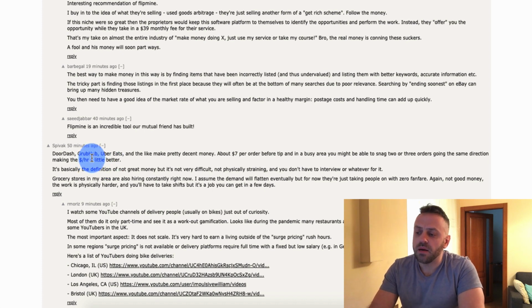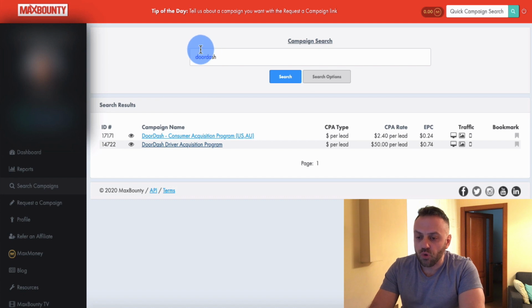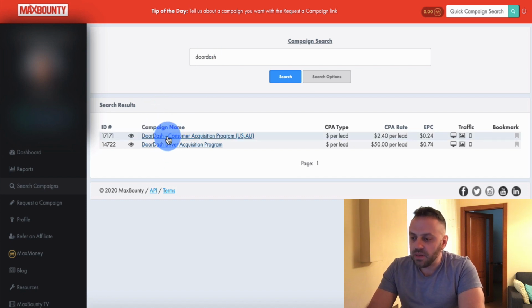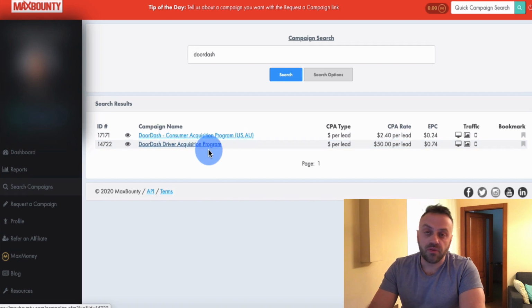This is a make money, but this is not a make money online. This is not make money from home idea. This is actually making money by working, right? And as the case happens to be, I basically searched for DoorDash, and I immediately saw there are 2 offers from DoorDash. There's the DoorDash Consumer Acquisition Program, and there's the DoorDash Driver Acquisition Program.